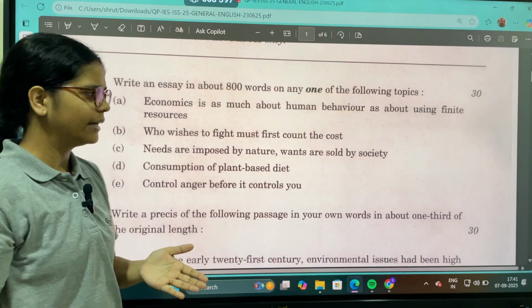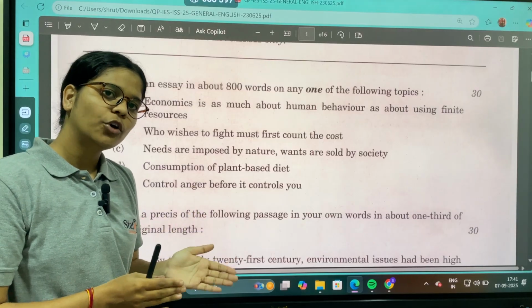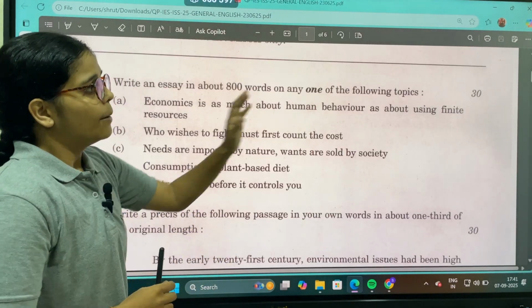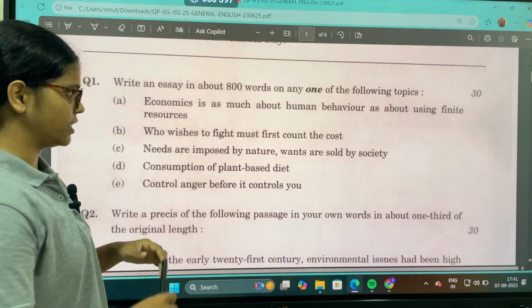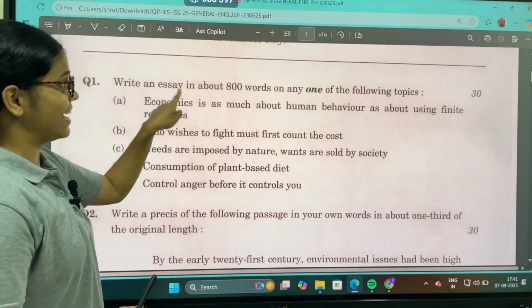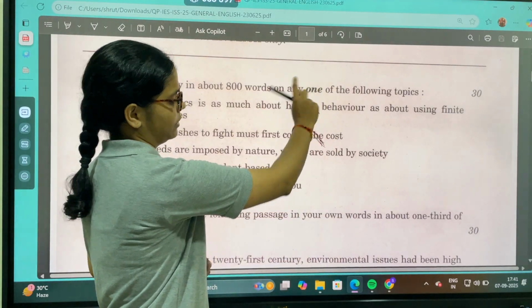किसी भी एक टॉपिक पर लिखना है. So these are the topics. Out of 5 आप किसी भी एक को चूज करो और आप उसके ऊपर लिख दो. Marks awarded will be 30 as it was mentioned earlier in the instructions as well. Out of these 5, an essay of 800 words, these are the important things, along with any one.